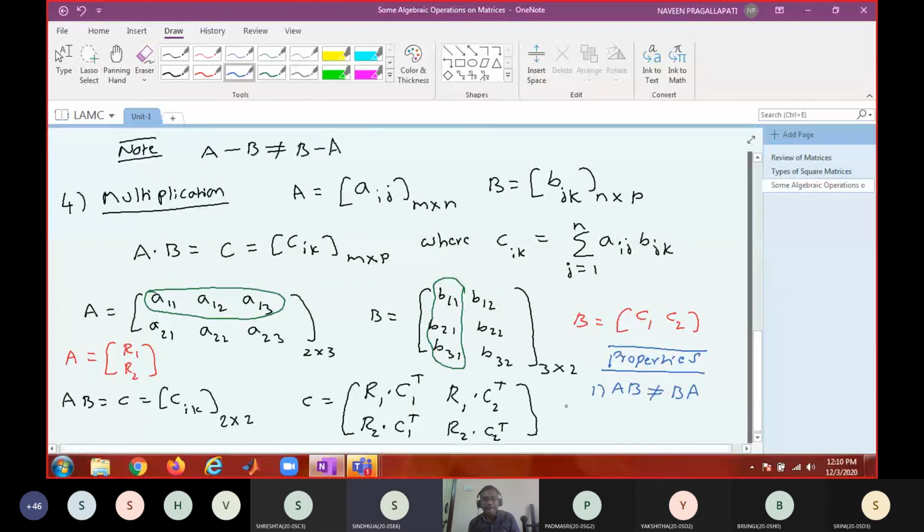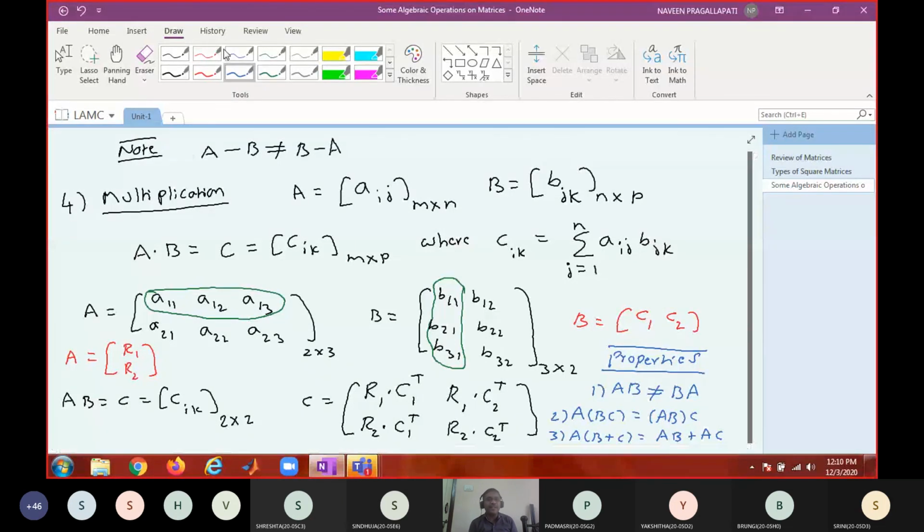Is that okay? But it is associative: A into BC is equal to AB into C. It is distributive also. A into B plus C is equal to AB plus AC. You cannot write AB plus CA because commutative may not be true.